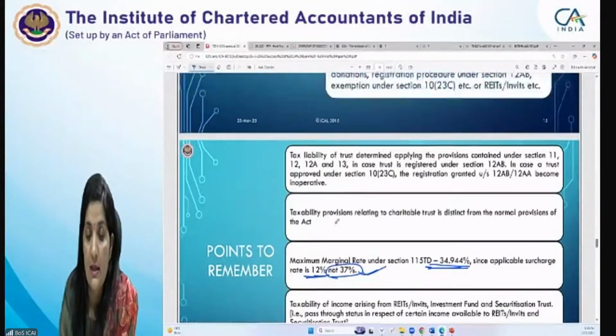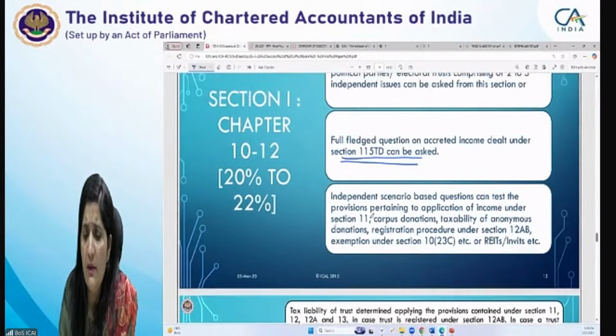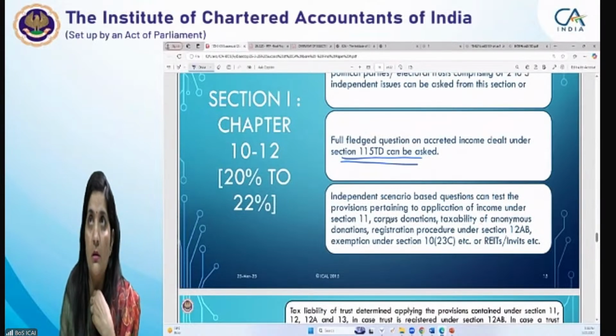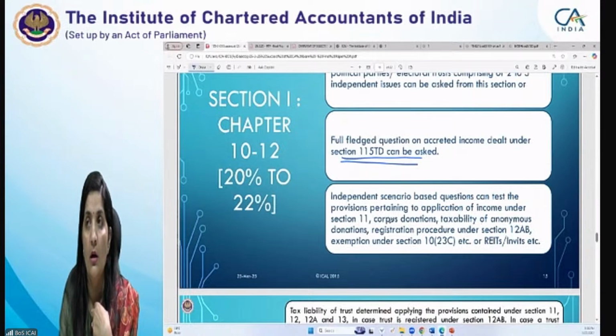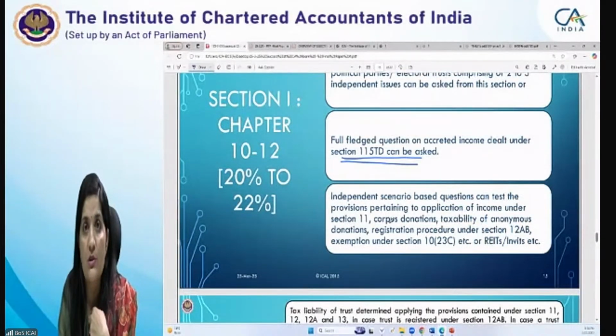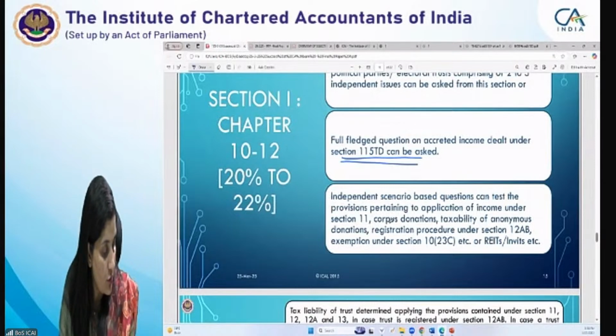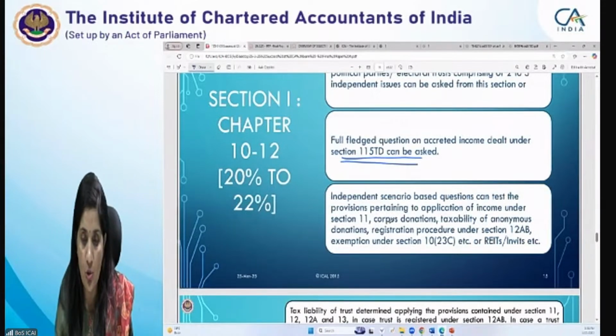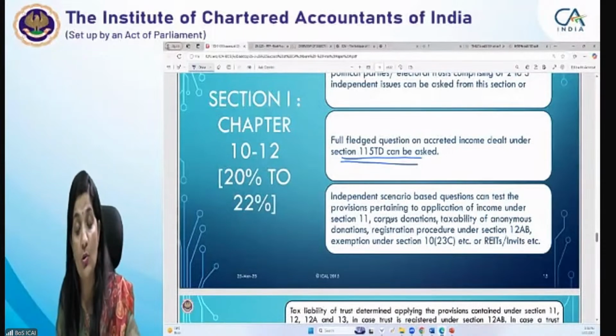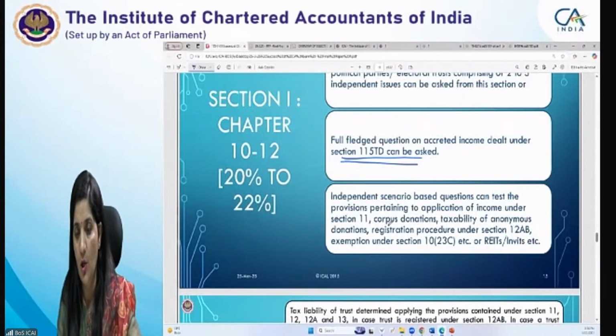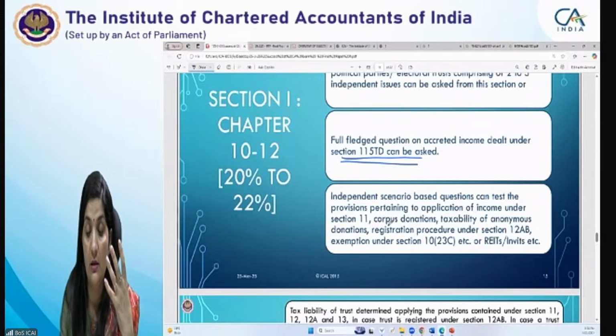ठीक है. इसके बाद apart from this, independent case scenarios can also be asked on corpus taxation, taxability of anonymous donations. Anonymous donations के लिए separate provisions are there. 115BBC, 115BBI provisions, specified income का, those are very very relevant provisions. ठीक है. उसके relation में please go through and make a note कि what type of questions can be asked, किस तरीके से questions पूछे जा रहे हैं इसमें charitable trust में. तो आप खुद से please plan accordingly किस तरीके से आपको इसको study करना है.